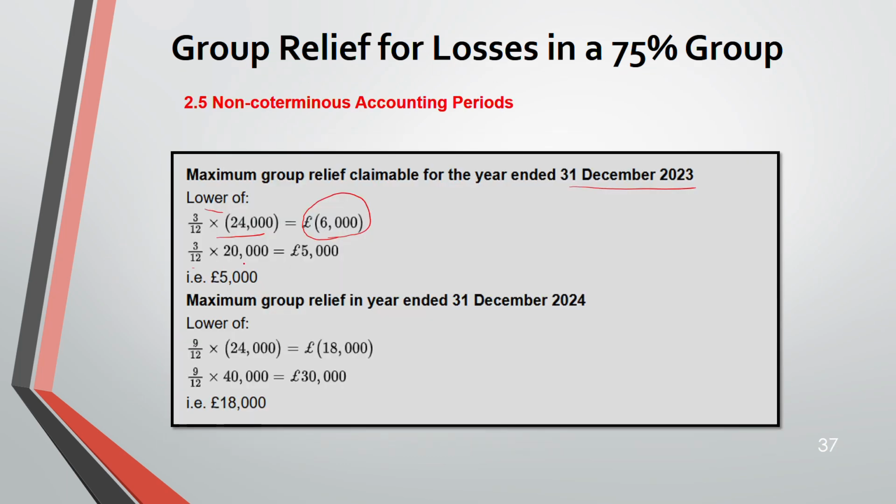So 3 months of 20,000 is 5,000. This is the profit of the claimant, which is lower, the 5,000. Profit of claimant. This is the lower figure. So this is your maximum group relief.